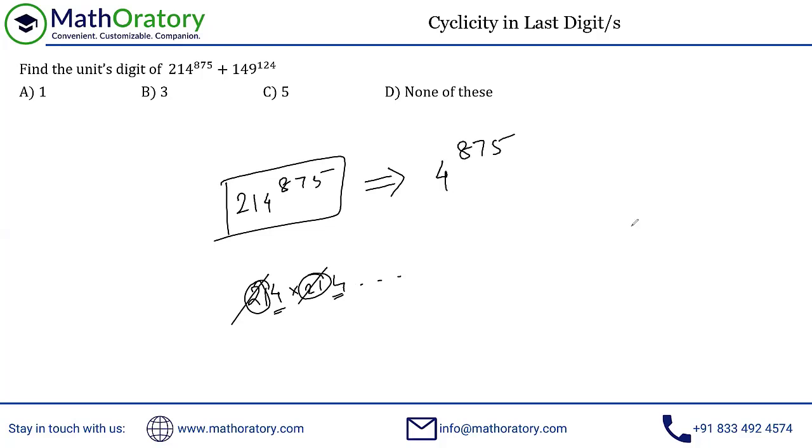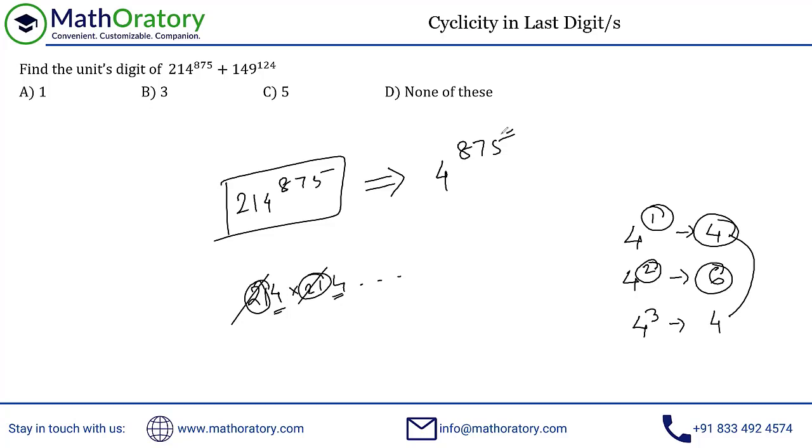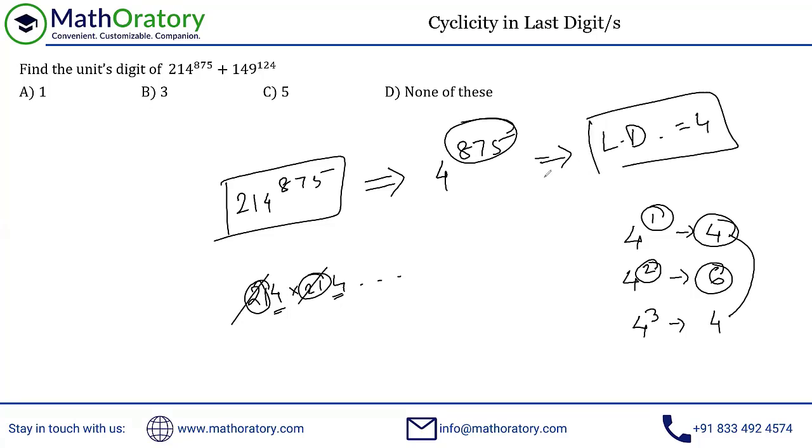And if you look at the cycle, so 4 to the power 1 ends with a 4, then 4 square is actually ending with a 6, and then 4 cube is nothing but 4 into 4 square, which should end with 4 into 6, and that is nothing but 24. So again ends with a 4. So there's a cycle of 2 for this. Any odd power of 4 ends with a 4, and any even power of 4 ends with a 6, right? So in this case we have an odd power, so this should have a last digit of 4. So that is the first part.